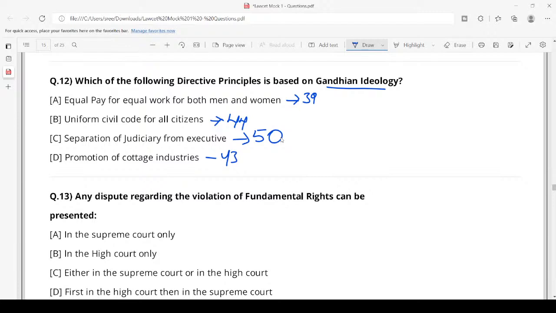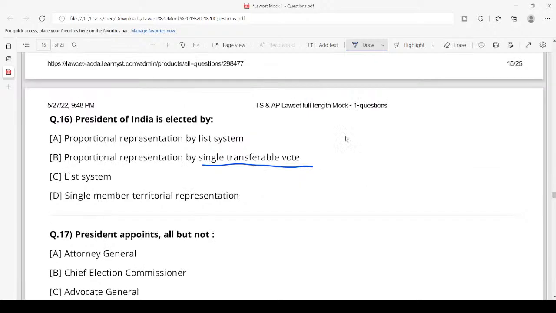Next, President of India is elected by which system? Option A: proportional representation by single transferable vote. So what is this single transferable vote? Anybody in the class? I have already explained them. So proportional representation by single transferable vote means that you have to cast your preference to every candidate. So generally, what is the general election system? In general election system, which type of ballot do we follow? It is FPTP, first past the post.